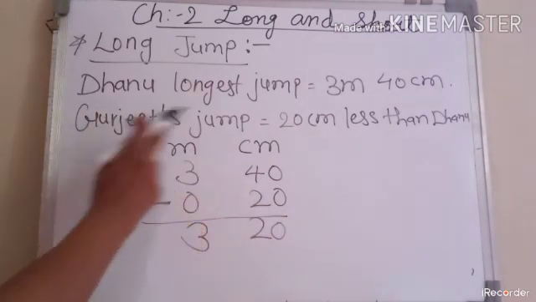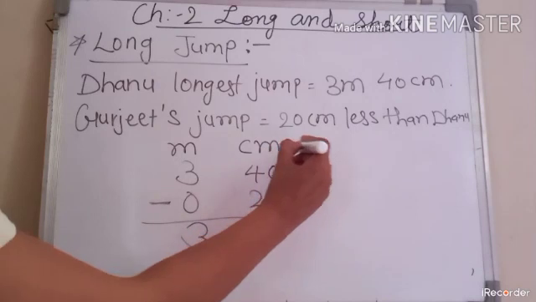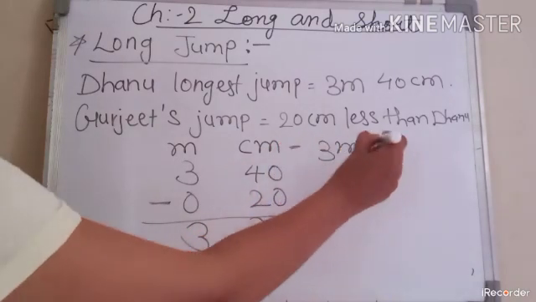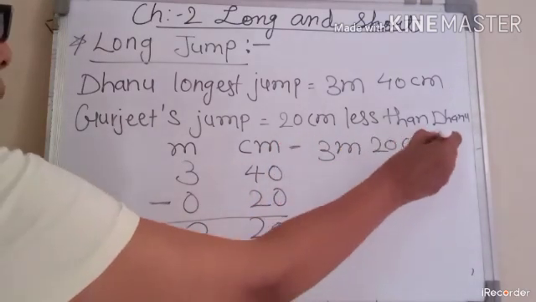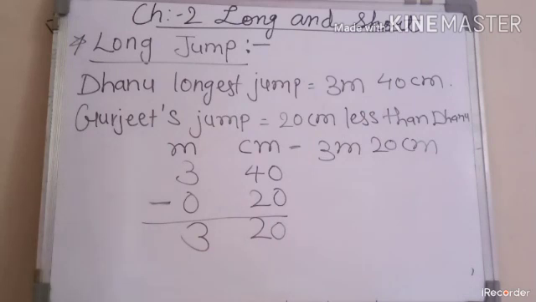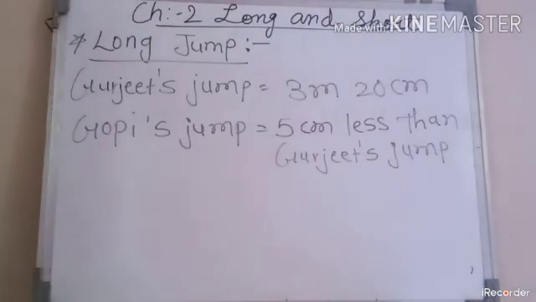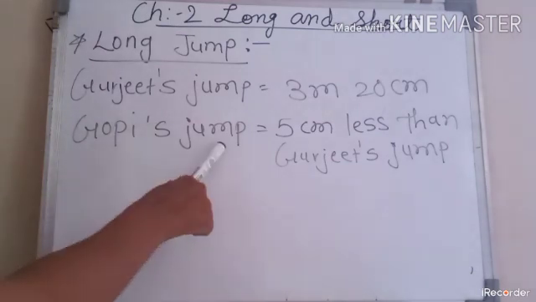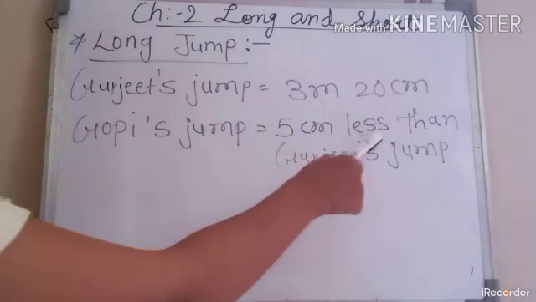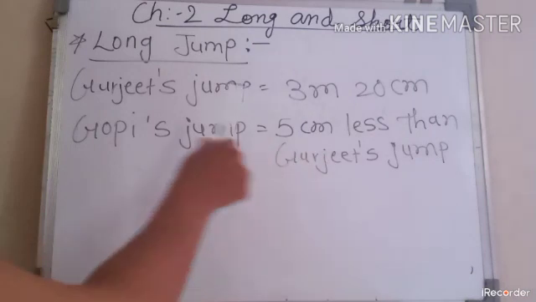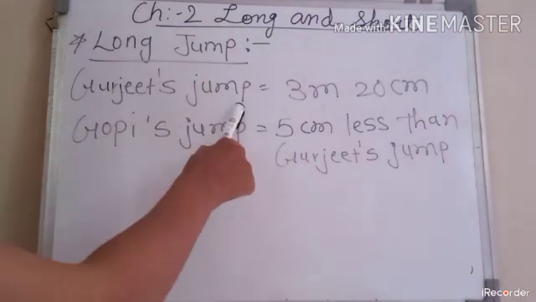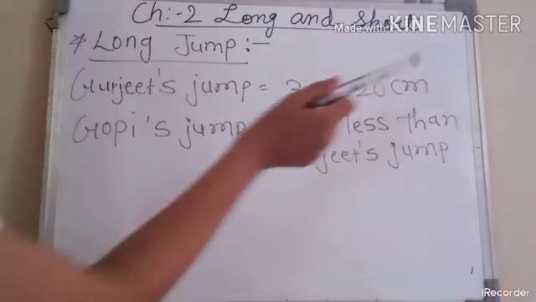So what is Gurjeet's jump? It is equal to 3 meter and 20 centimeter. Understood students? Now we have to find the distance of Gopi's jump, which is 5 centimeter less than Gurjeet's jump. We already found Gurjeet's jump distance: 3 meter 20 centimeter.